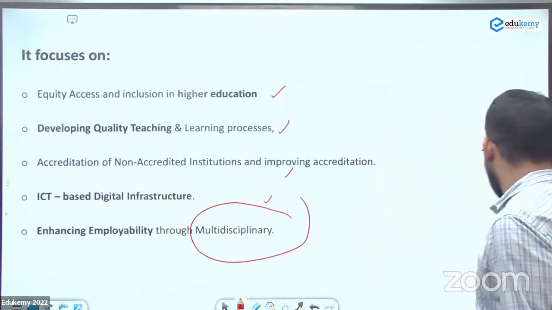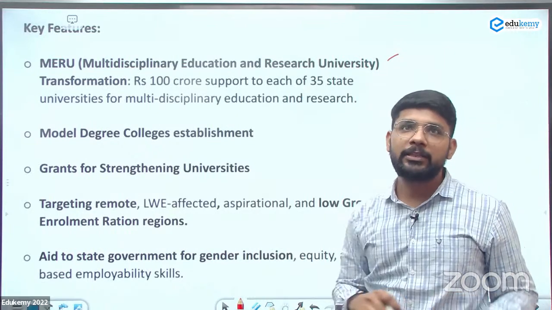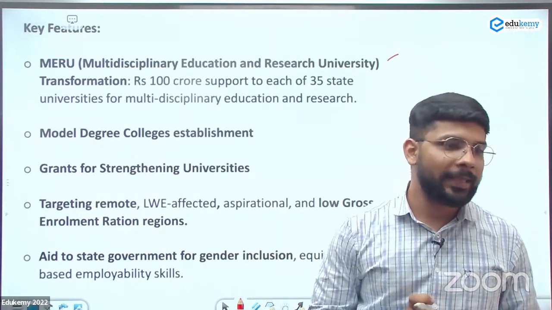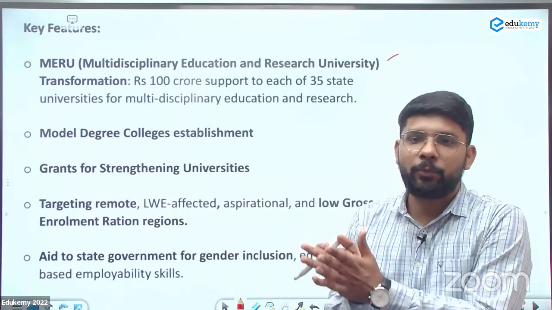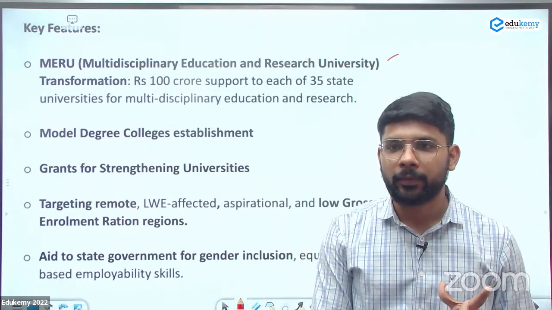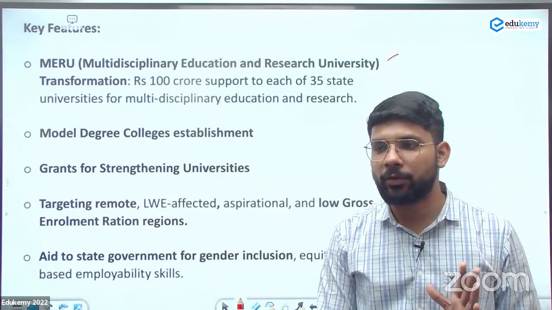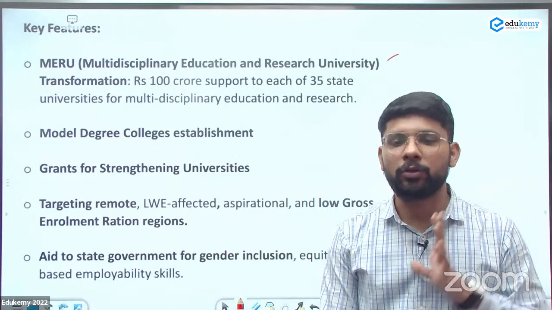I am seeing it in the paper, I don't know about later. In the key features, multidisciplinary educational research university. Like nowadays, after the new education policy, now you can take history with B.Tech. You can take history with medical also. So you have a choice now. You can read any subject with your core subjects.